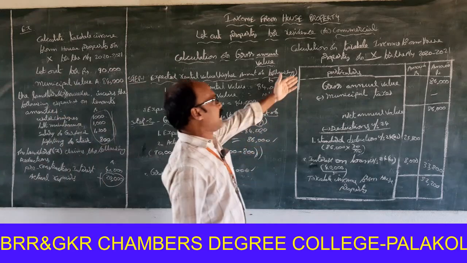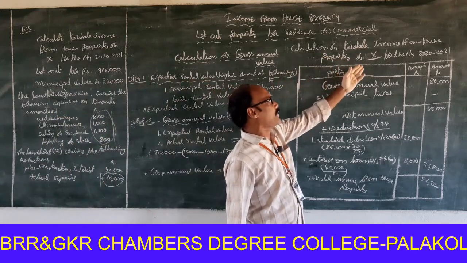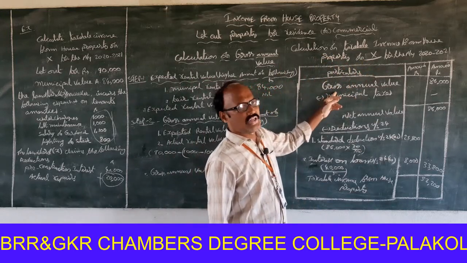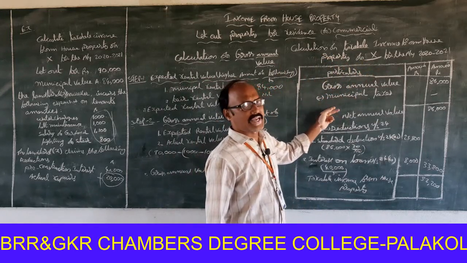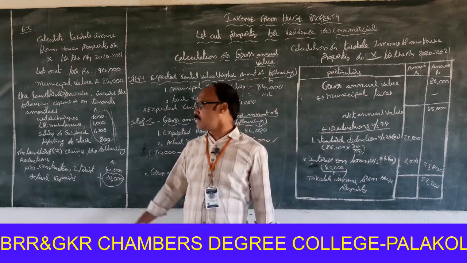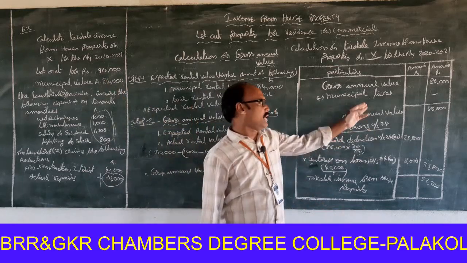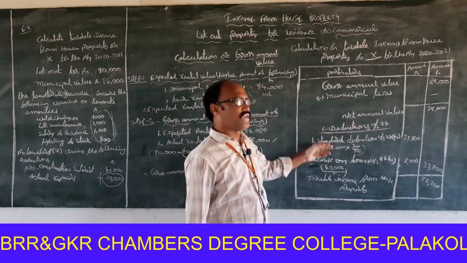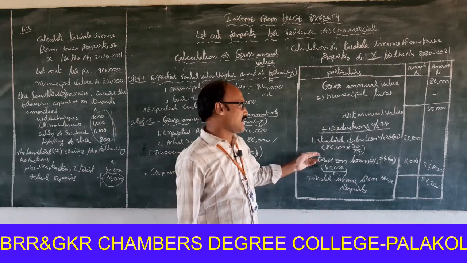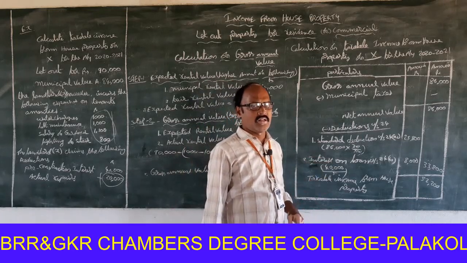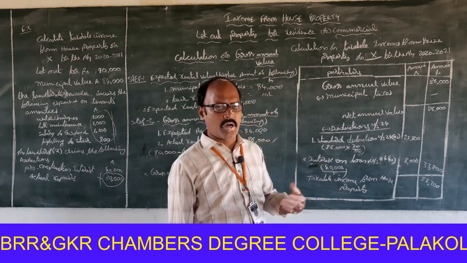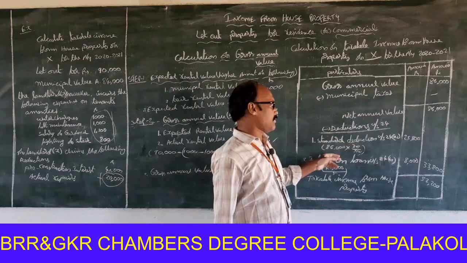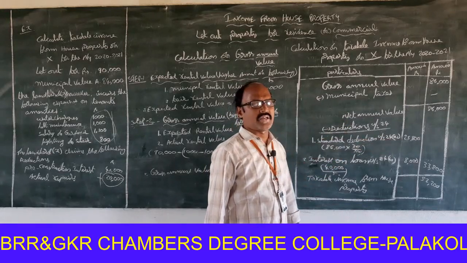Let us see now calculation of taxable income from the house property of X for the assessment year 2020-21. Gross annual value 86,000. Municipal taxes, there is no information regarding municipal taxes in the problem, so nil. Net annual value 86,000. Deductions under section 24. First, standard deduction under section 24A. You know very well, 30% deduction is allowed on net annual value. So, 86,000 into 30%, that is equal to 25,800.